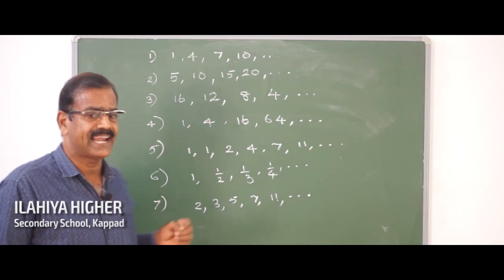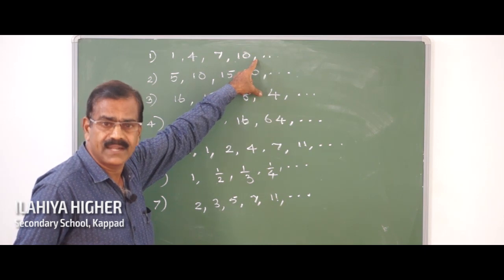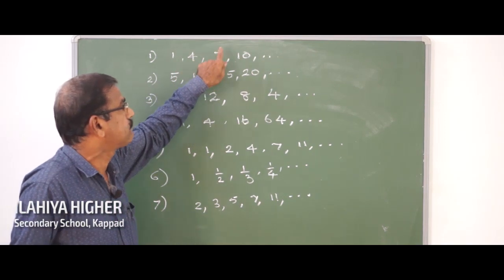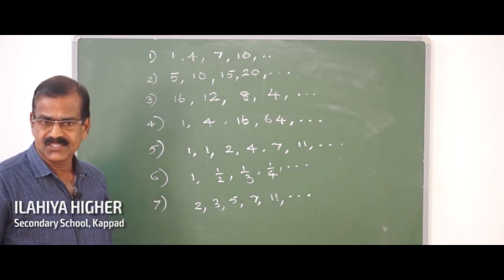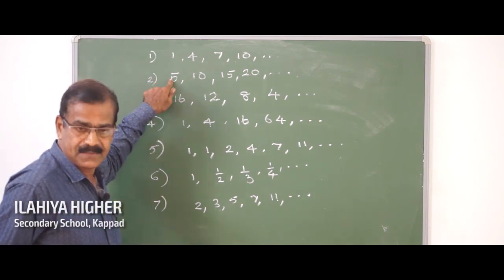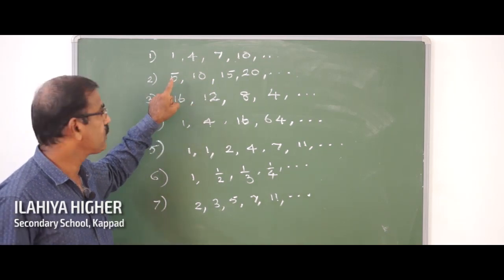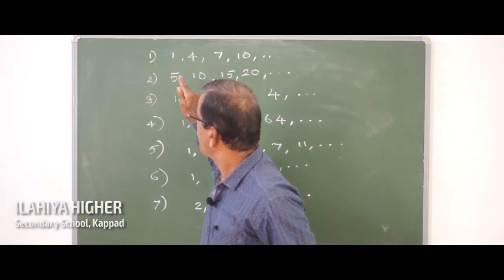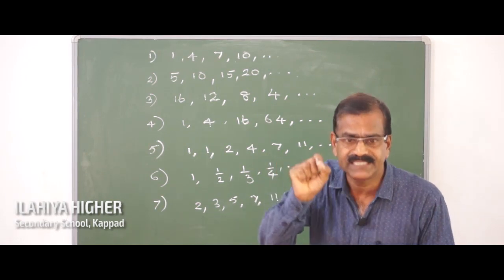Of course, yes, you are correct. The next term is 13. How is it got actually? The rule is 1 plus 3, 4; 4 plus 3, 7; 7 plus 3, 10; 10 plus 3 is 13. So there we have followed a rule. What about the second case? In the second sequence, here also the terms are got by adding a particular number. What is that number?